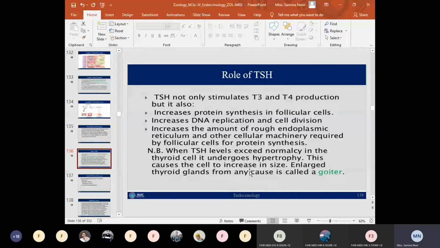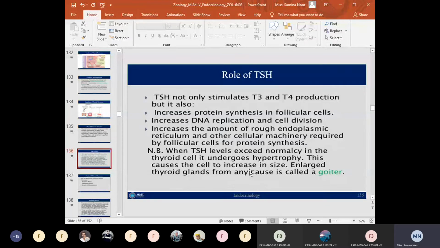Another function of TSH is to increase protein synthesis in follicle cells, such as the synthesis of thyroglobulin. It also increases DNA replication and cell division in the thyroid follicular cells, and increases the amount of rough endoplasmic reticulum and other cellular machinery such as the Golgi apparatus, which are required by the follicle cells for protein synthesis.